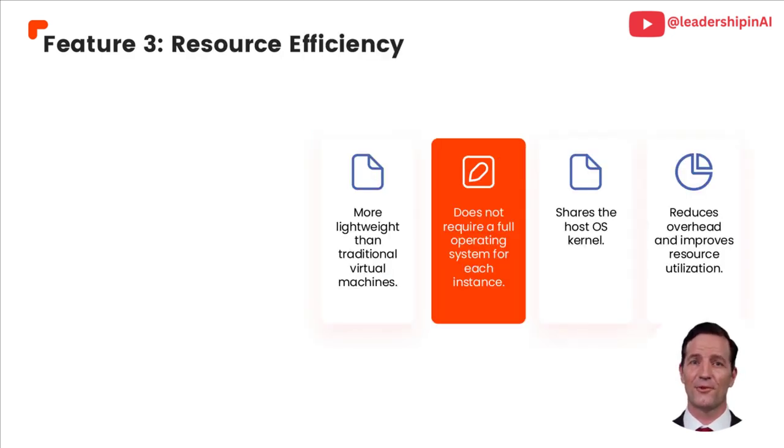This cross-platform consistency simplifies deployment, reducing time and resources needed for adaptation. By adopting containers, businesses can streamline their deployment processes, ensuring applications are easily manageable and consistently reliable across different environments, enhancing overall operational efficiency.